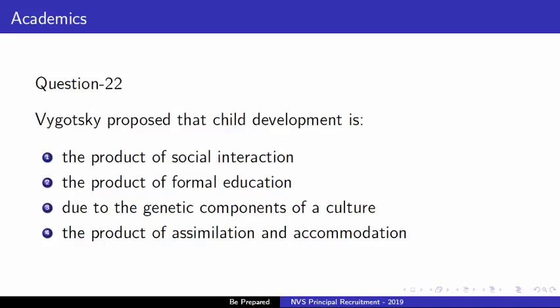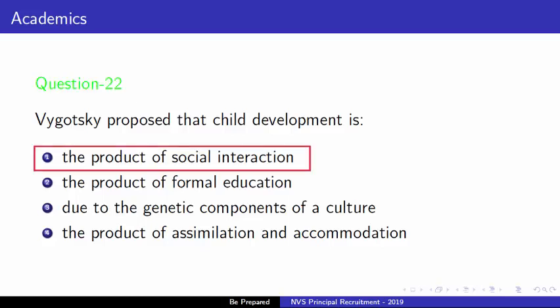So, who is Vygotsky? Vygotsky was a seminal Russian psychologist who is best known for his sociocultural theory. He believed that social interaction plays a critical role in children's learning. Right answer is option first, that is Vygotsky proposed that child development is the product of social interaction. So option first is right answer.